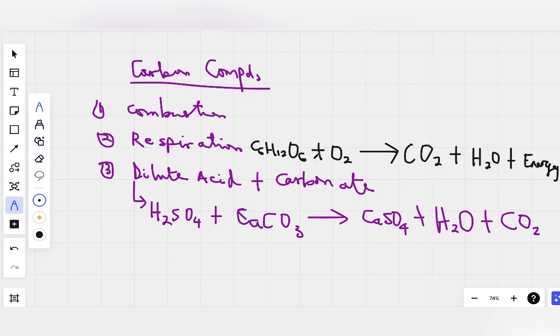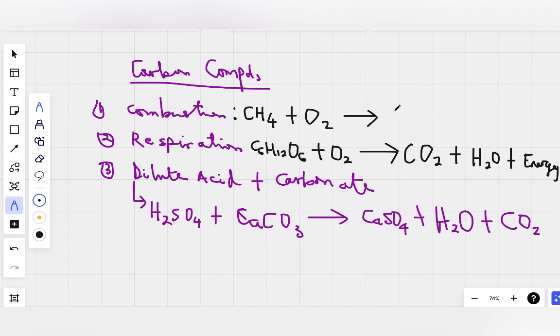And then combustion, that's the burning of any gas. We are using methane gas as an example. Burning methane with oxygen produces carbon dioxide in the atmosphere.